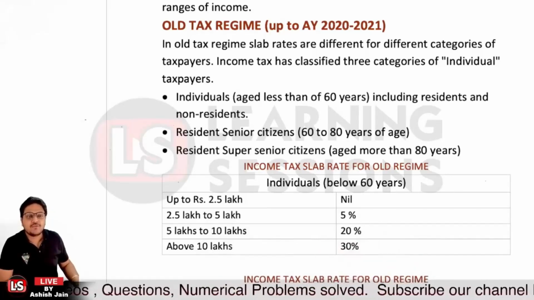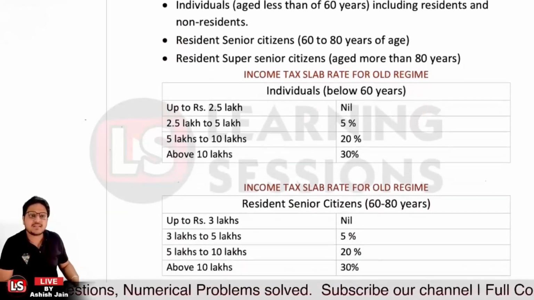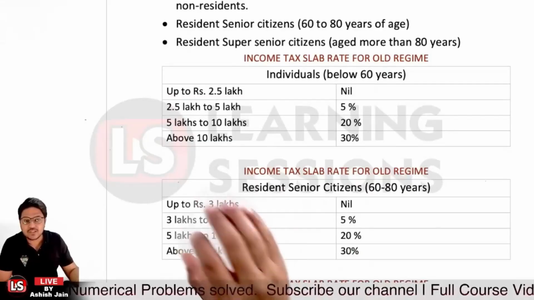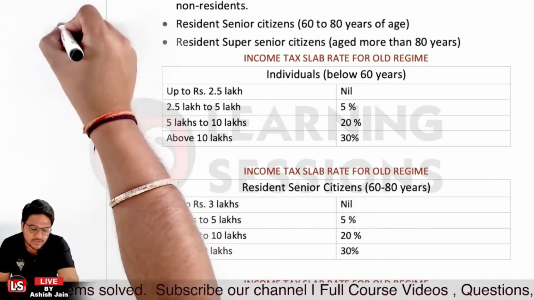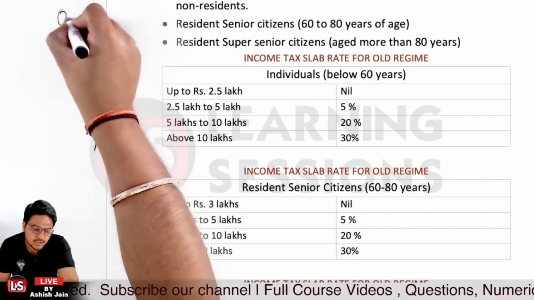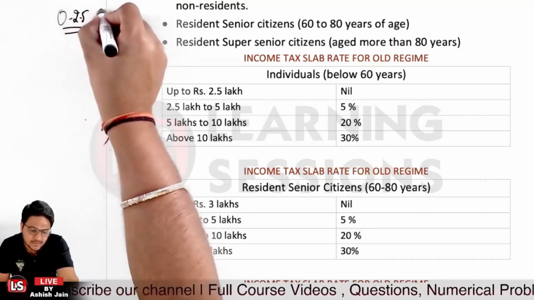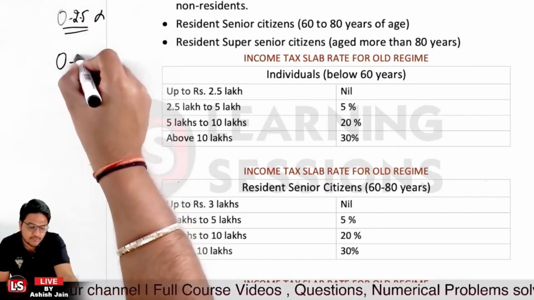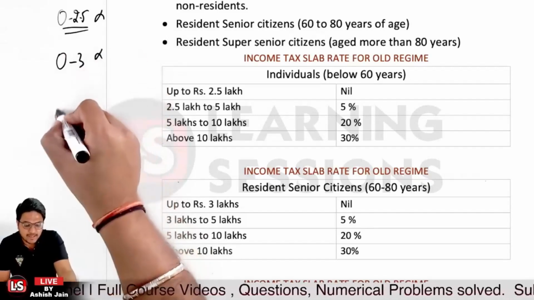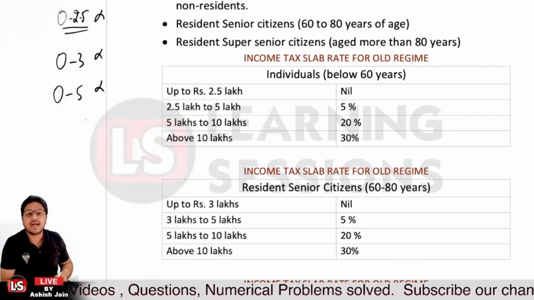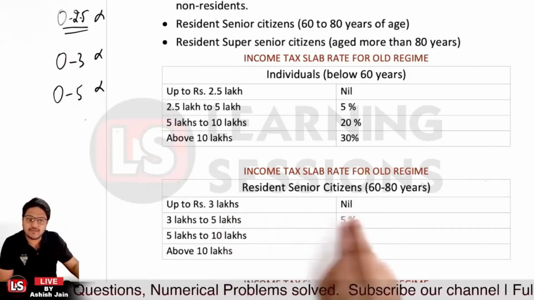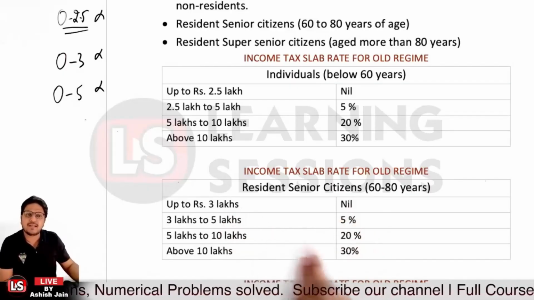And for resident senior citizens, the slab was up to 3 lakh with no tax, right? Like I told you, up to age 60, the minimum slab was 0 to 2.5 lakh with no tax, but in case of senior citizens it is 0 to 3 lakhs with no tax. And for super senior citizens, it is 0 to 5 lakhs with no tax, right? And the second slab is 3 to 5 lakh, 5 to 10 lakh at 20%, and above 10 lakh it is 30%.